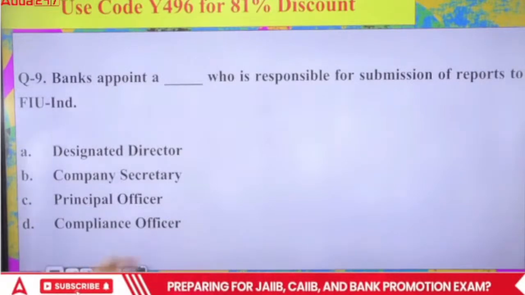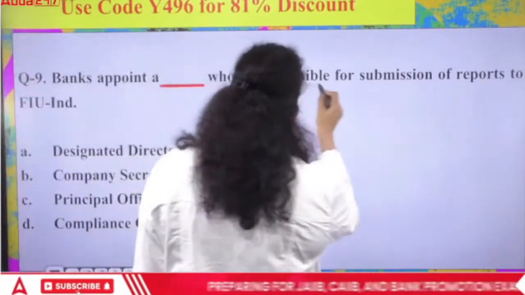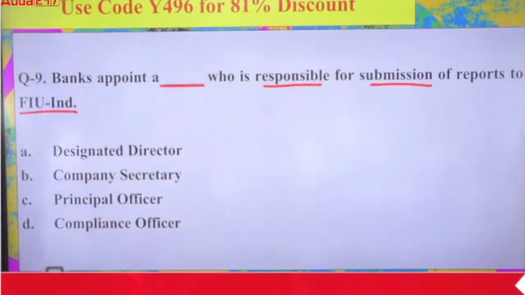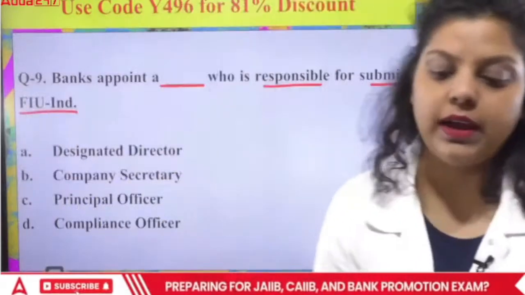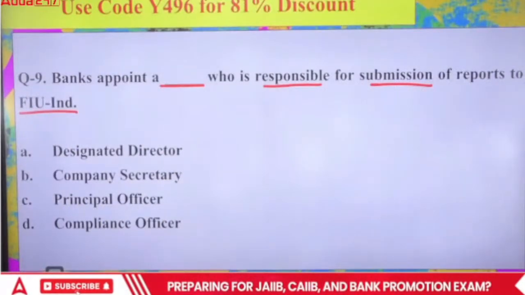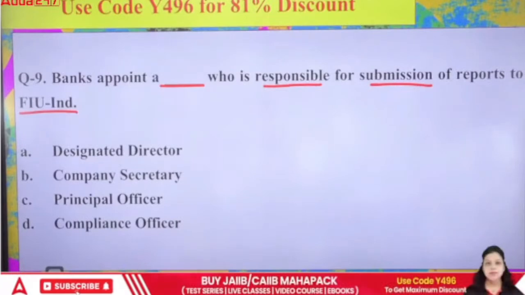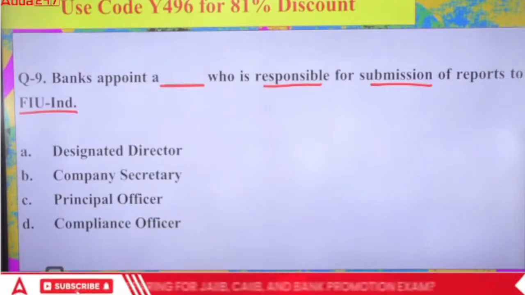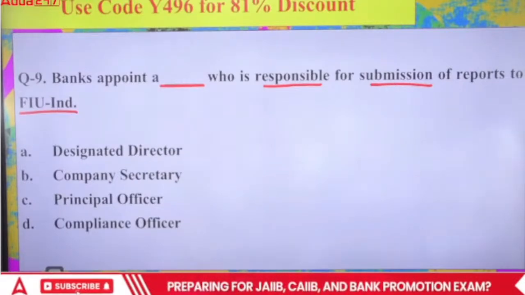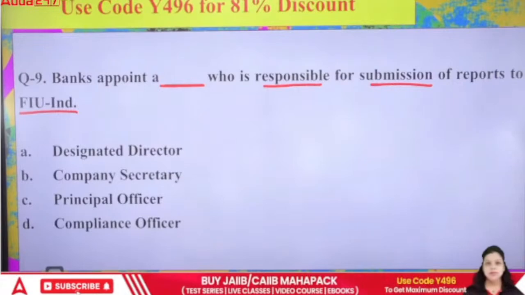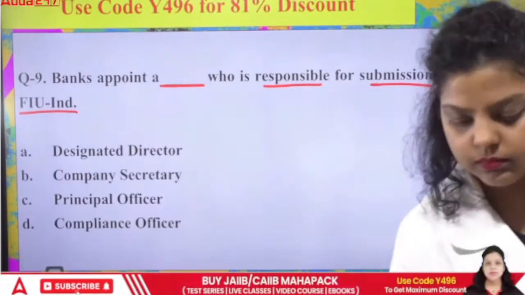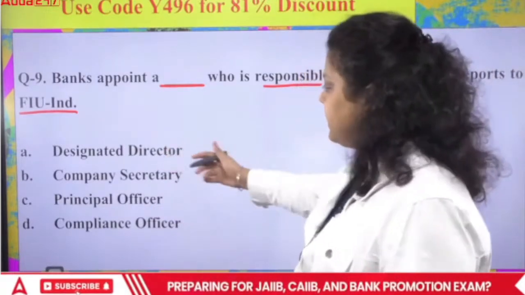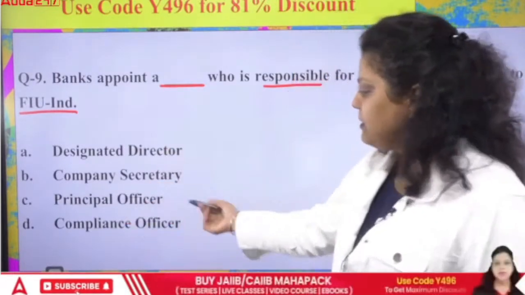Next. Banks appoint a dash who is responsible for submission of reports to the FIU-IND. First of all, you should know what FIU-IND is. It is the Financial Intelligence Unit, India. So which of the following will be appointed by the bank? Is it a designated director, company secretary, principal officer, or compliance officer?